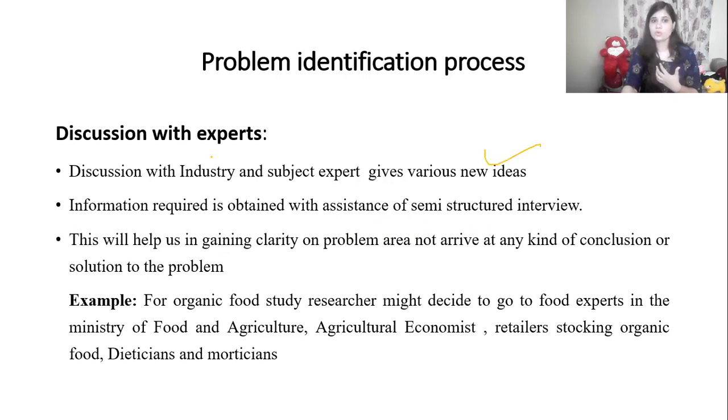That's why they go to industry experts or subject experts, maybe a nutritionist as a subject expert, or industry experts who are already selling organic food products. They can go with a structured interview, so that they can get their answers and record them thoroughly, so that they can refer to them in the further research process.